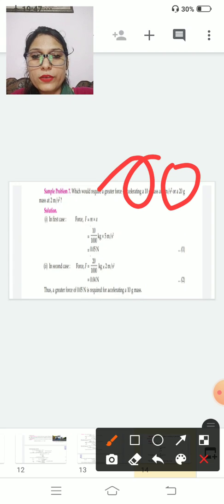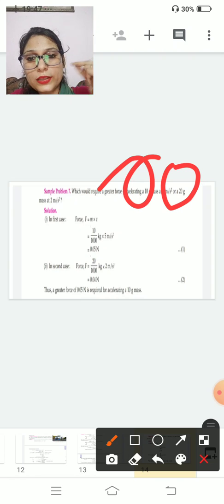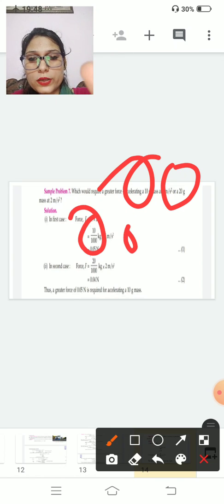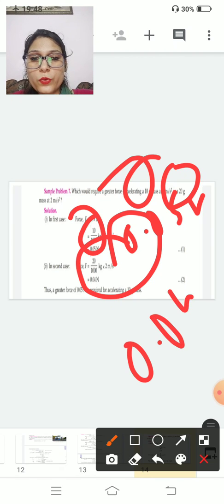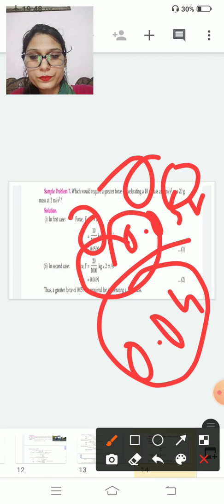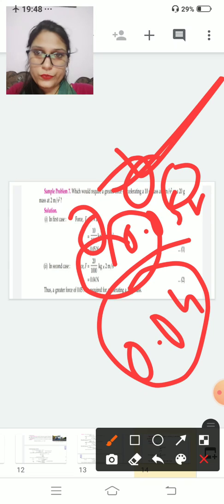So 10 into 5, and it is gram. First you will convert this gram into kg. So 10 upon 1000, into 5. So it will come 0.05. Similarly here it will come 0.04. So which one required more? This first one will require greater force.